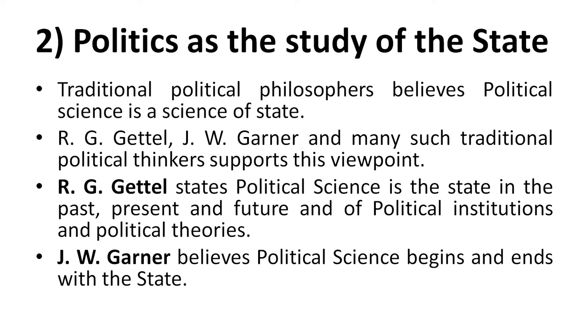According to R.G. Gettel, political science studies the state in the past, present and future. When studying the state, it will study its past, its present and the future, and also various political institutions and political theories associated with the state.